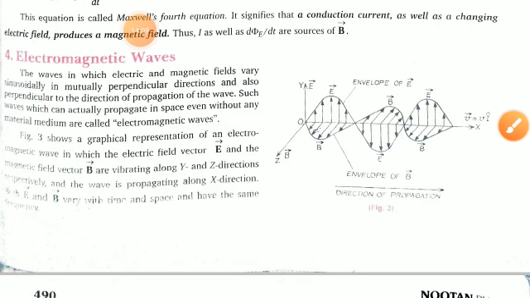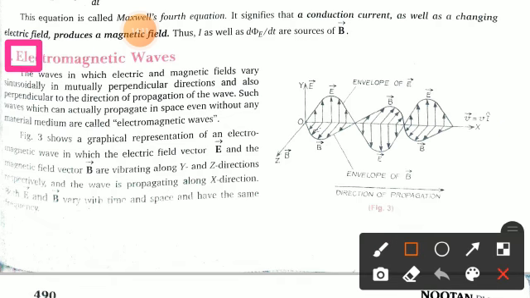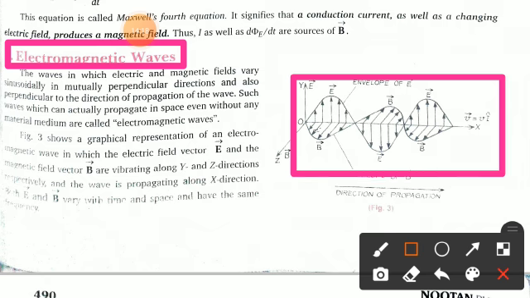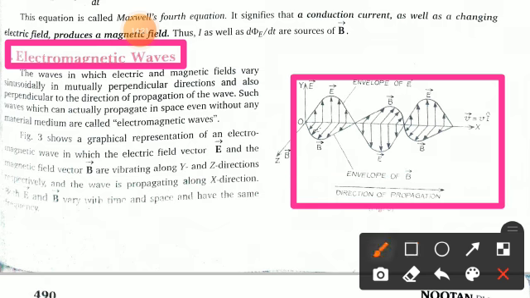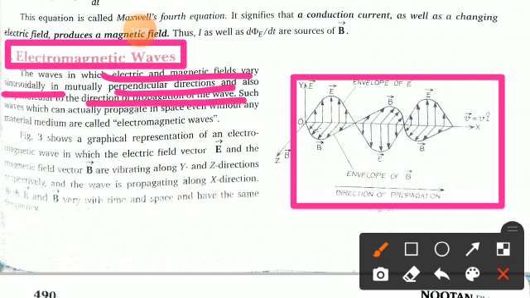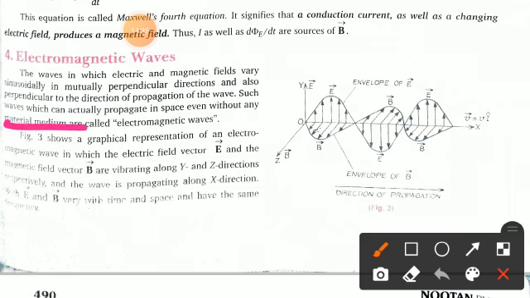Clear? Now come to electromagnetic waves, which is the topic of your chapter. You can see here the figure of electromagnetic waves moving around. These are waves in which the electric and magnetic fields vary sinusoidally in mutually perpendicular directions, and also perpendicular to the direction of propagation of the waves. Such waves, which propagate in space even without any material medium, are called electromagnetic waves. Note this point: electromagnetic waves do not require any material medium for their propagation.